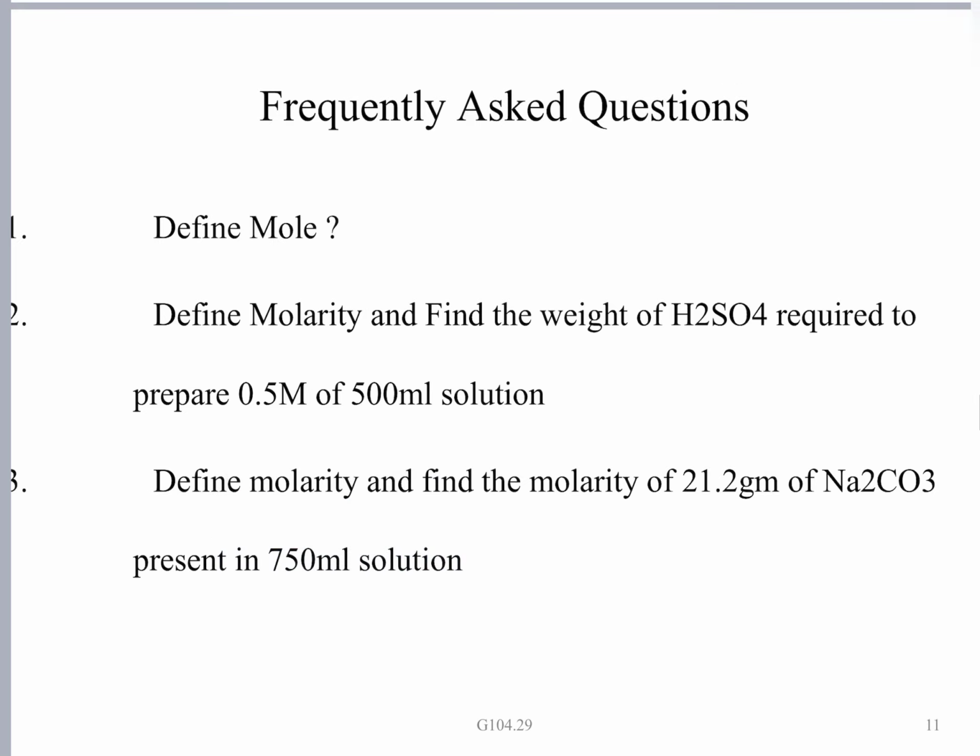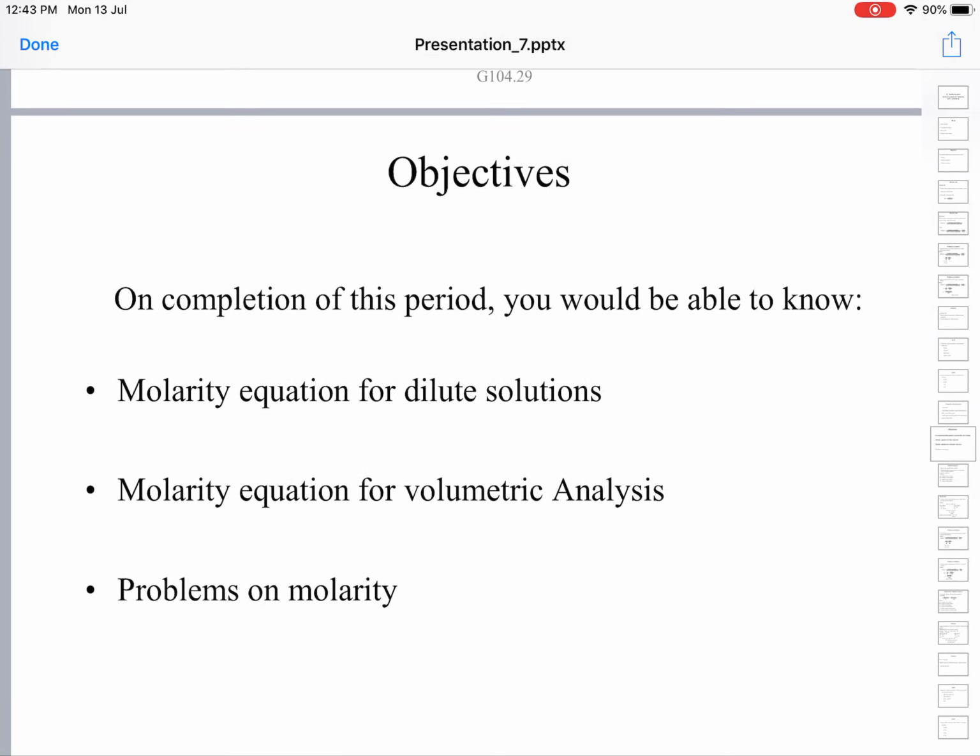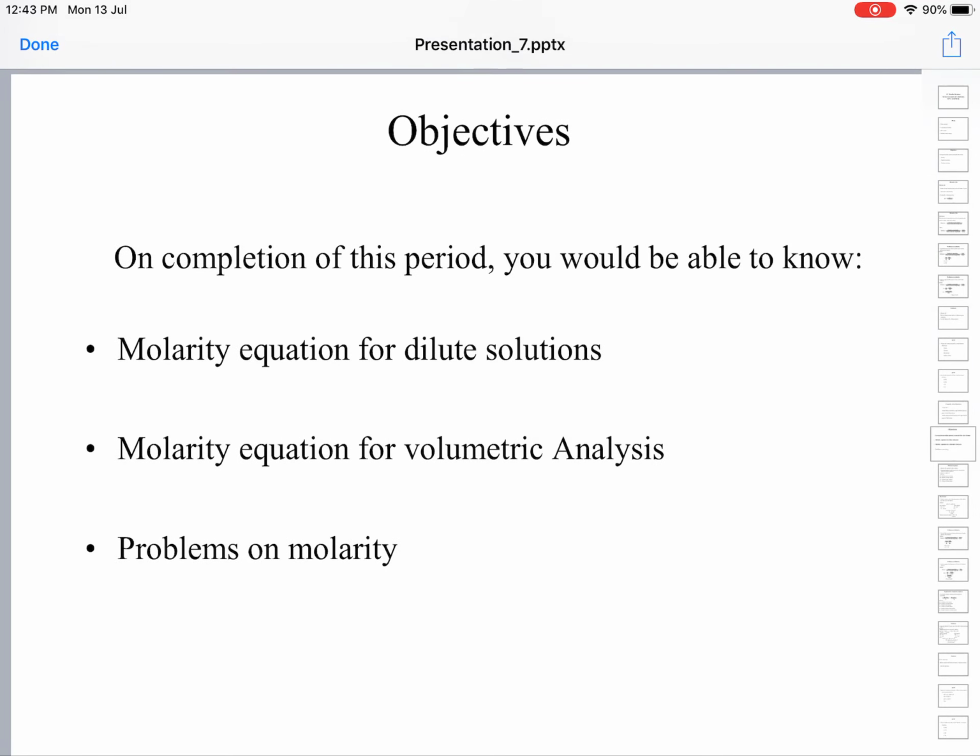Okay, we'll move on to the next topic. We have seen so far how to calculate the molarity if a given amount of substance is given, and if molarity is known, how to calculate the weight of the substance. Now we will see molarity equations for dilute solutions and for volumetric analysis. In the lab you will mostly be doing volumetric analysis experiments, and we will see problems based on these formulae.